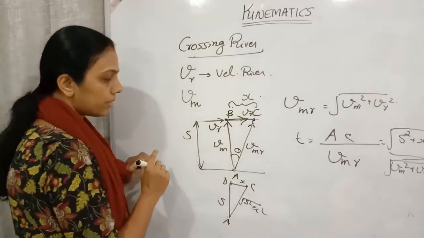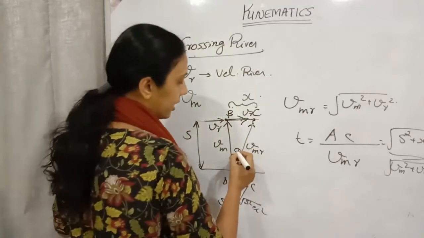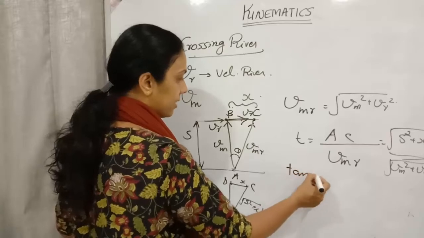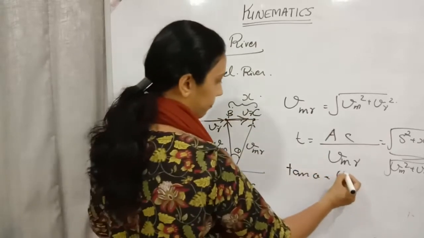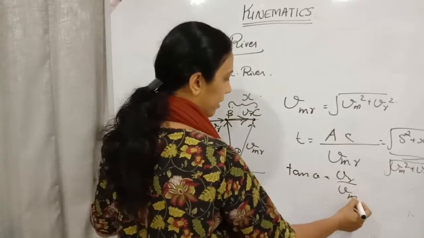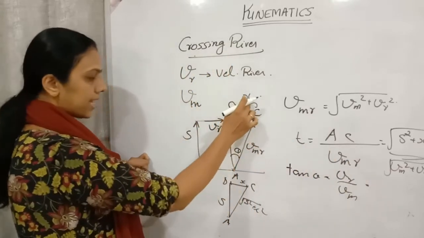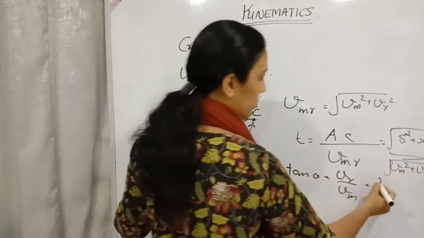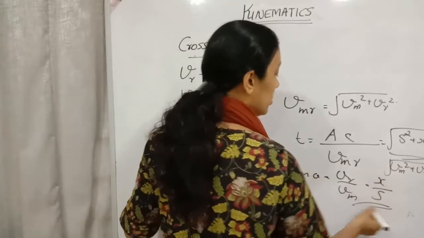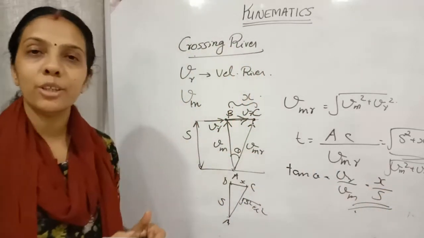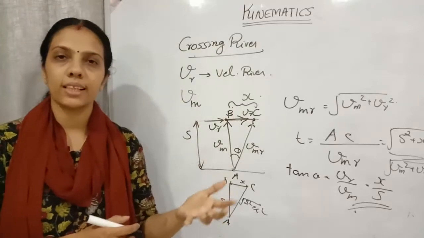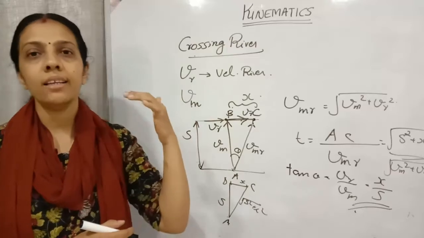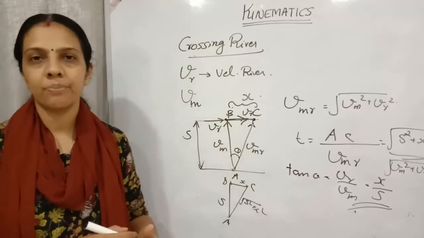Another formula we are using here: tan theta will be equal to Vr divided by Vm, or we can write it as x divided by s. That also we can take. This formula also we can use for finding out numerical problems. So these two kinds of questions can come, for shortest time and shortest distance.